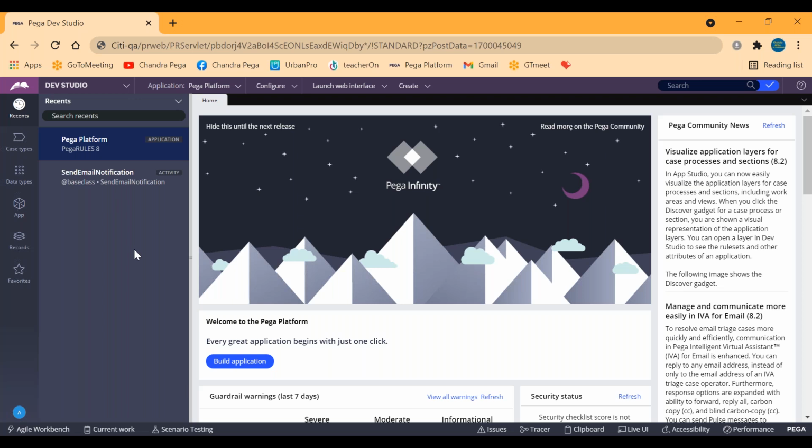Once that is fine, only then we'll be passing it to the QA team and they will be checking and identifying the defects. Before that you have to say, I don't have an operator in the QA environment, then they will be creating it for you. Suppose you want to create it for some other people, you can also do that if you have access. Likewise, for each and every URL or environment, separate operator IDs will be created, and by default in the dev environment it will be created for you. Once that is created, you can create it for multiple people.